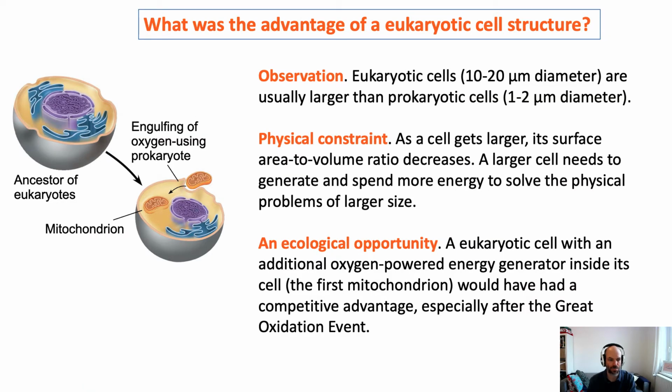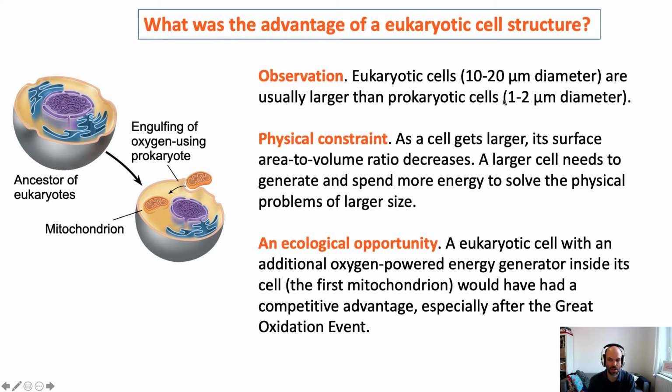So let's think a little bit more about maybe what were the evolutionary pressures, the selection pressures for this to happen. So first, let's notice that eukaryotic cells tend to be much larger than prokaryotic cells. Eukaryotic cells are usually in the tens of microns in diameter, often 100 microns in diameter.